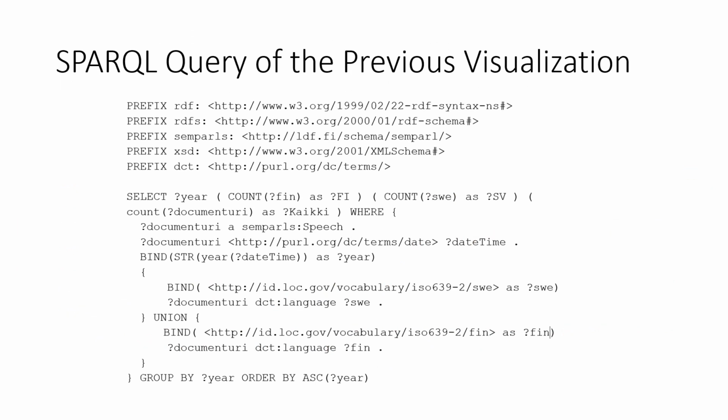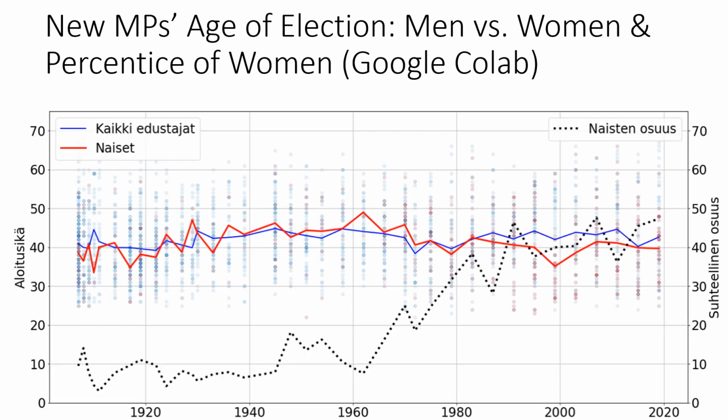The SPARQL query used for generating the visualization can be seen here. It can be seen that the query is fairly simple. Of course, some programming skills are needed, but not much. This visualization has been created by using Google Colab and Python scripting on top of the SPARQL endpoint.